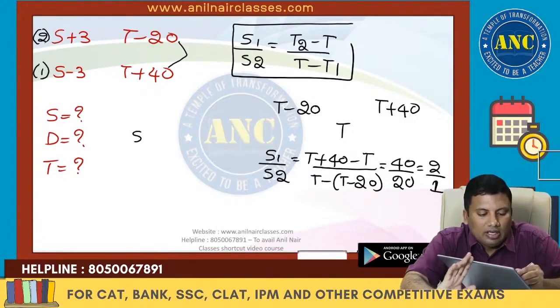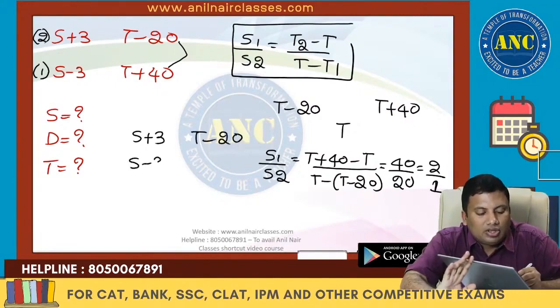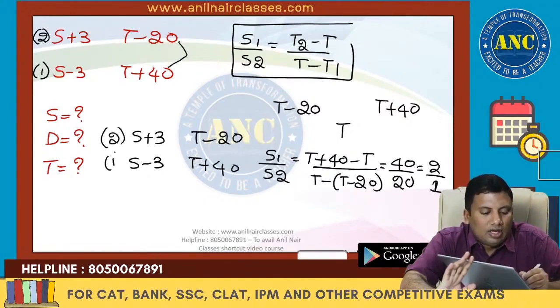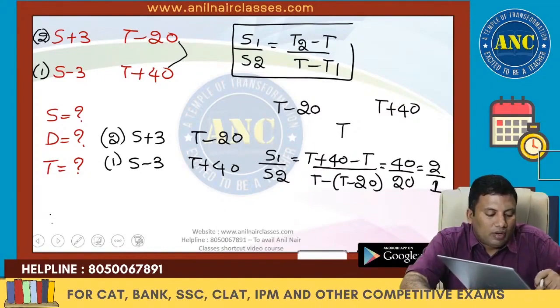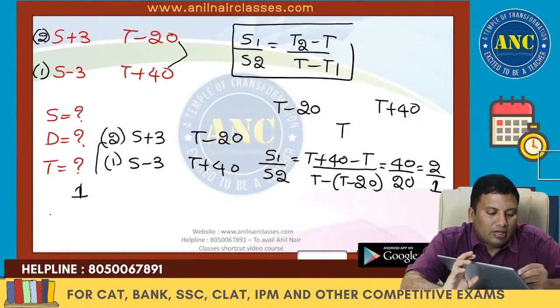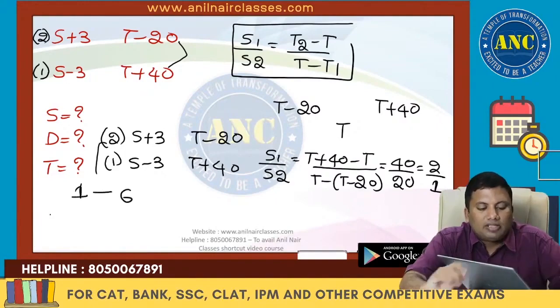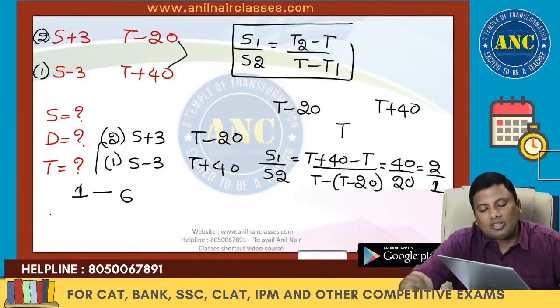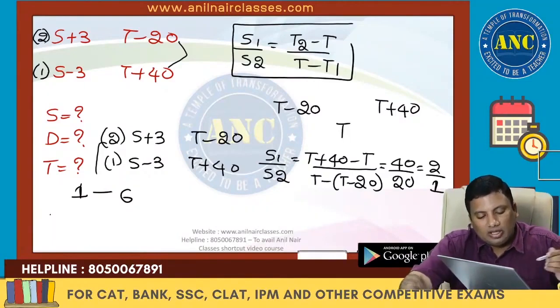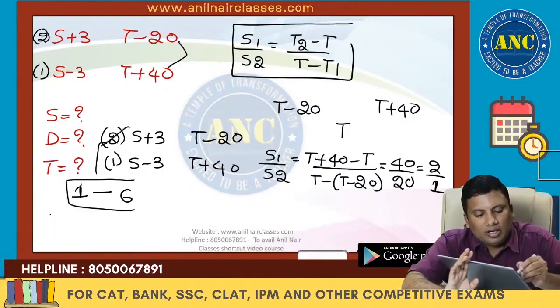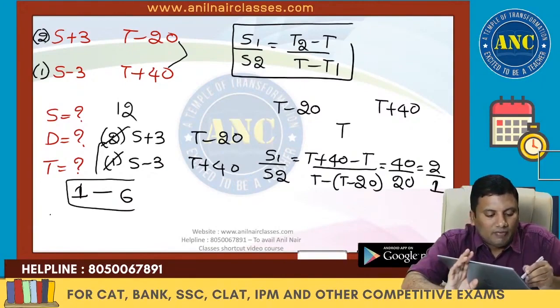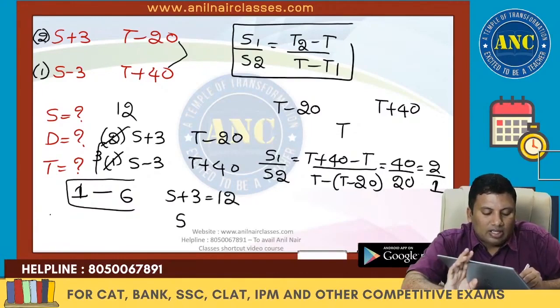Now if you see S plus 3, T minus 20, S minus 3, T plus 40, this is nothing but 2:1. Gap is nothing but 1. According to the question, gap is S plus 3 minus of S minus 3, which is 6. So 2 is nothing but 12, and 1 is 6. So S plus 3 is nothing but 12. S value is nothing but 9.